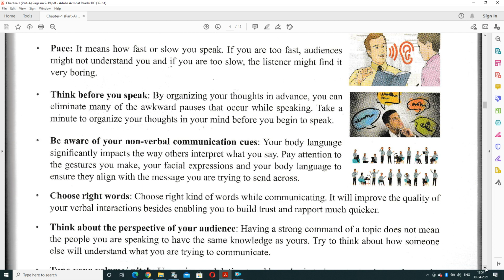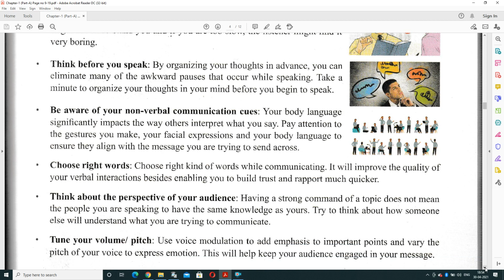Think about the perspective of your audience. So you should have a strong command of the topic. That doesn't mean the people you are speaking to have the same knowledge as yours. So try to think about how someone else will understand what you are trying to communicate. It means you should concentrate on the audience, on how effectively you are communicating with the audience.